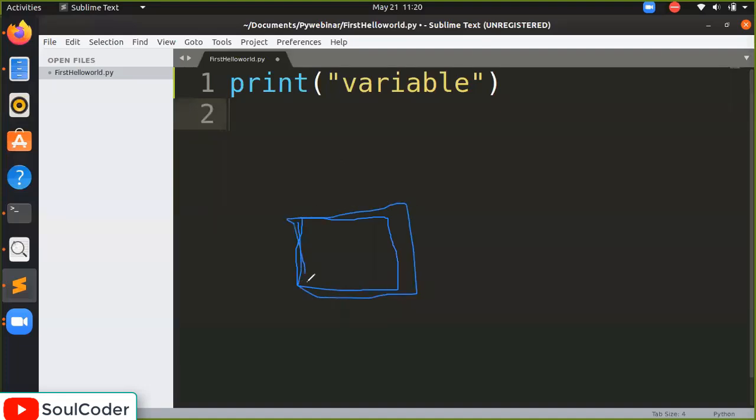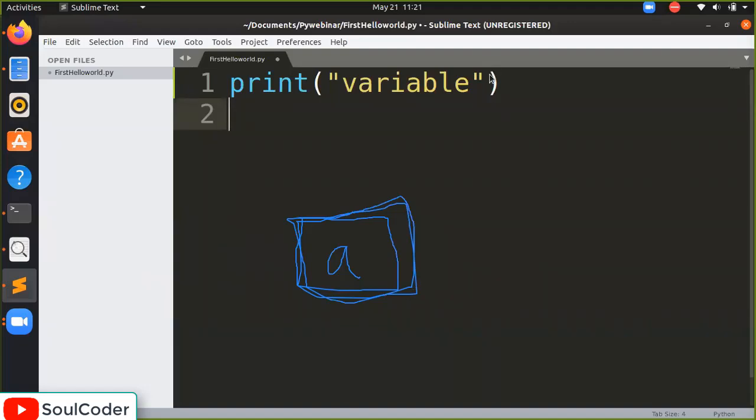It takes a certain amount of memory in your computer, which is allocated to the number or the string, and you give a name to the data value in it. For example, if I want to store a string or a number, where should I store it? It will be stored in this box. If I name this box A, then A is the variable. A will contain any data, either a number or a string. It will be stored in A and we can use it again.